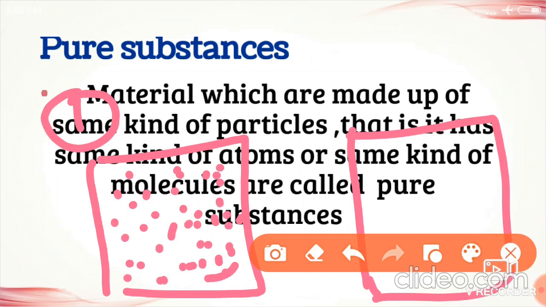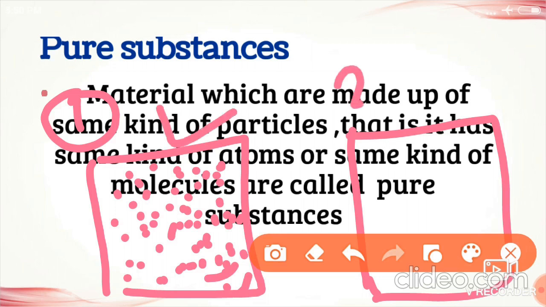For example, consider iron. It is made up of the same kind of iron atoms. In between, no gold atoms or copper atoms are present. Each and every atom in this is an iron atom. Understood? Then it is called a pure substance.